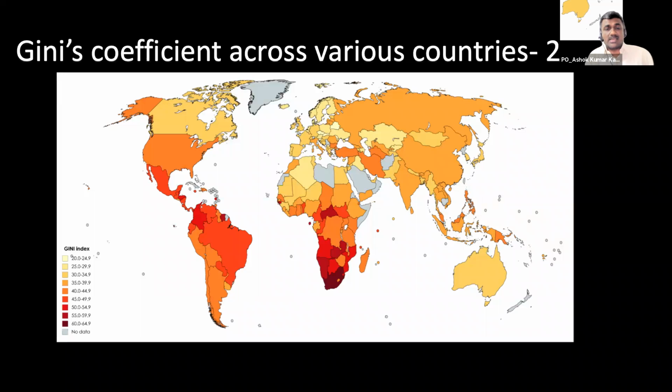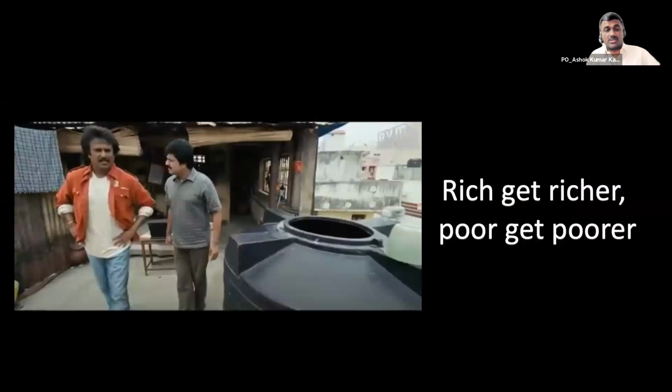In the 2007 blockbuster Shivaji, when Rajni talks about the rich getting richer and the poor getting poorer, he is talking about exactly what is called income inequality. Had Rajni explained Gini's coefficient in the movie Shivaji, I wouldn't have to do this speech at Meraki.